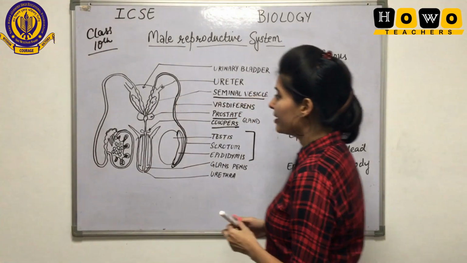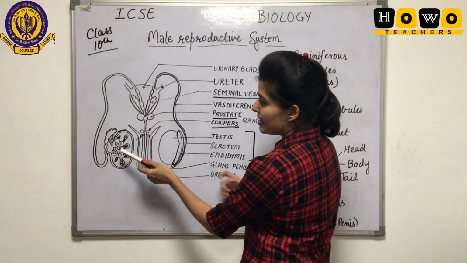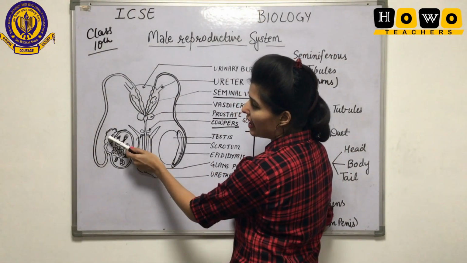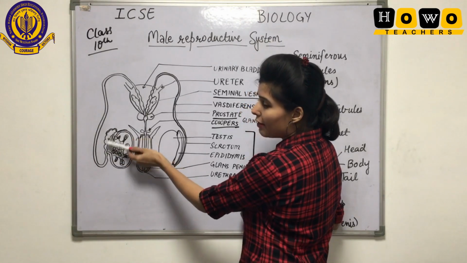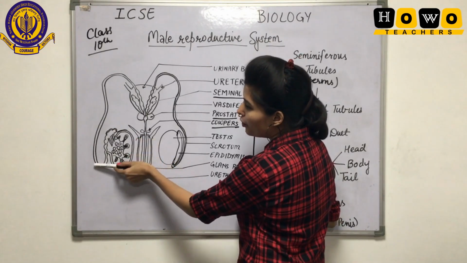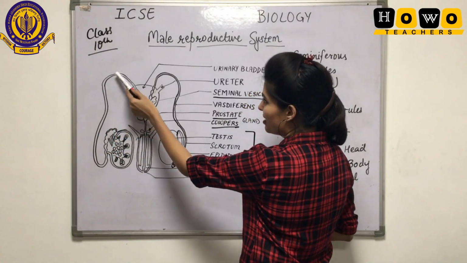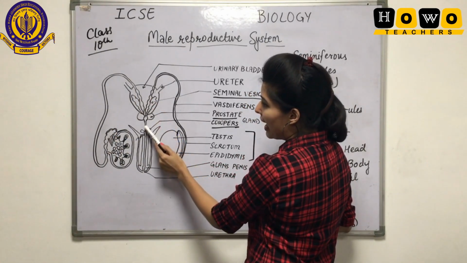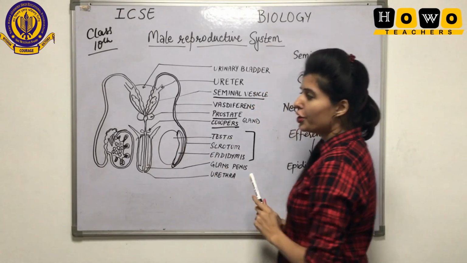Now let us see here diagrammatically. See here sperms are produced, they are collected here in this part, and for maturation they are kept. Then moving from this side in vas deferens, and here up till now they will move.